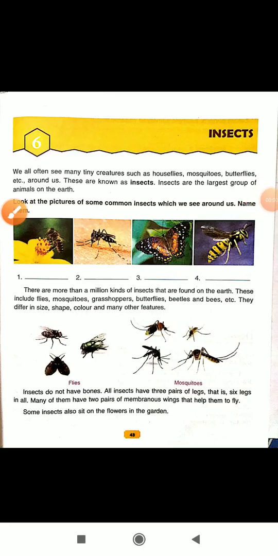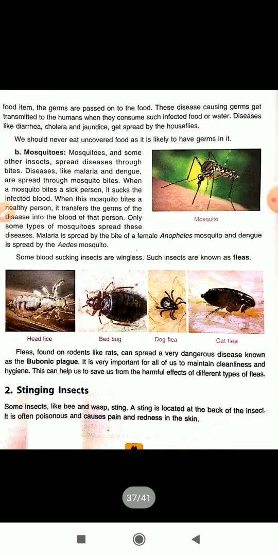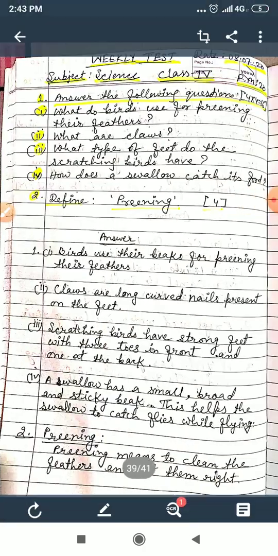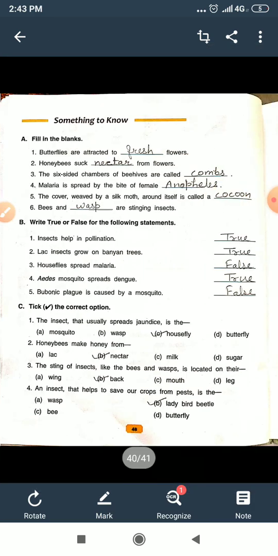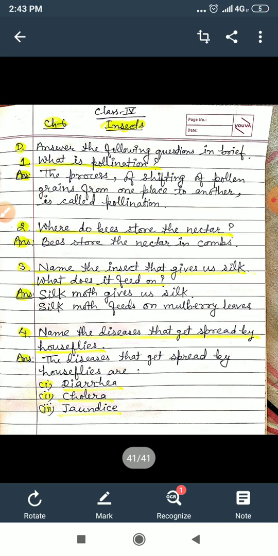Hello everyone. Once again I am here with you with chapter 6, Insects, and today I will explain the question answers of this chapter, that means exercise A, B, C and D of this chapter.